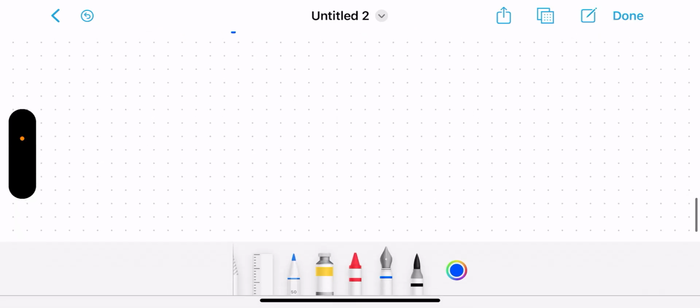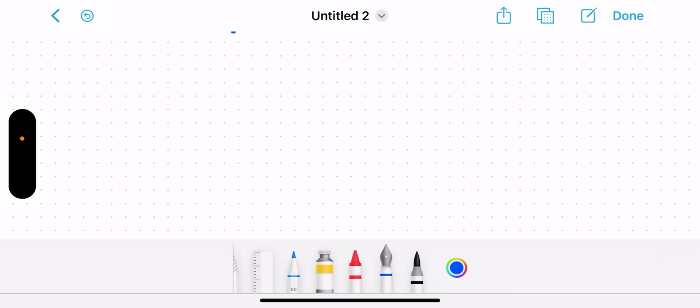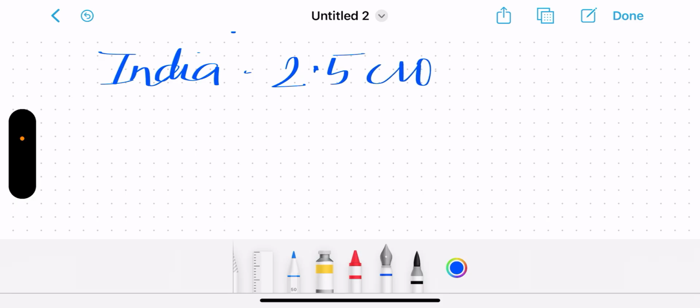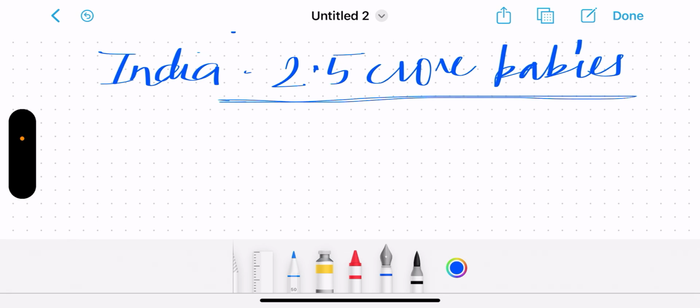Now we have to understand that these children consist of 30% of the total population, and there are certain concerns regarding them. What are the concerns? In India, do you know how many babies are born? We have 2.5 crore babies taking birth. This is the highest number of childbirths in the world.